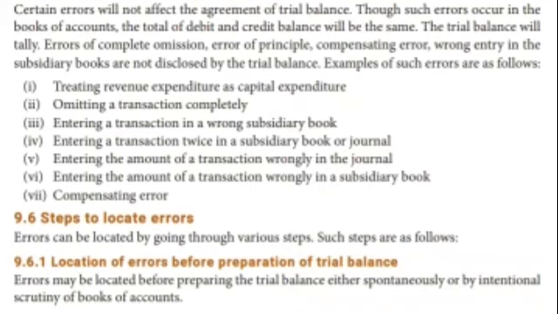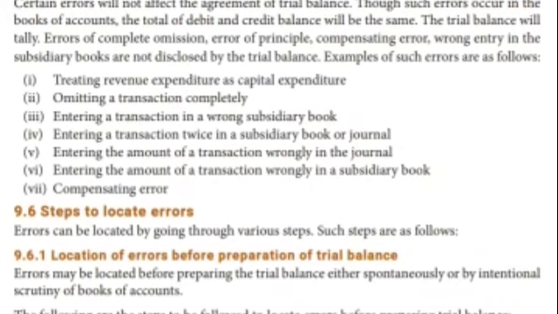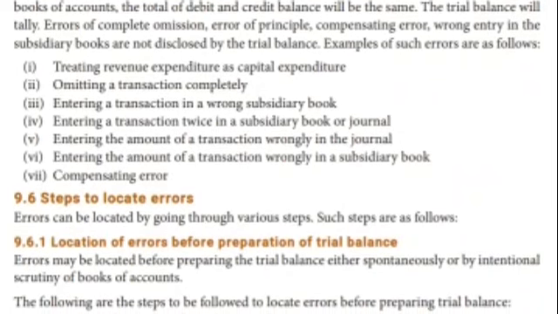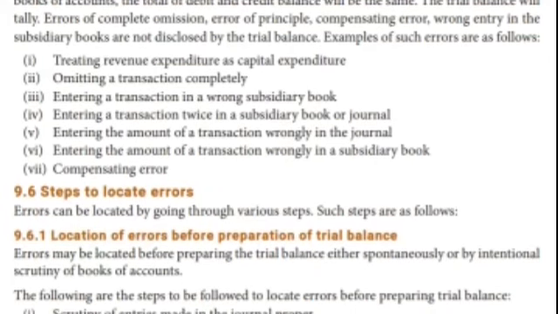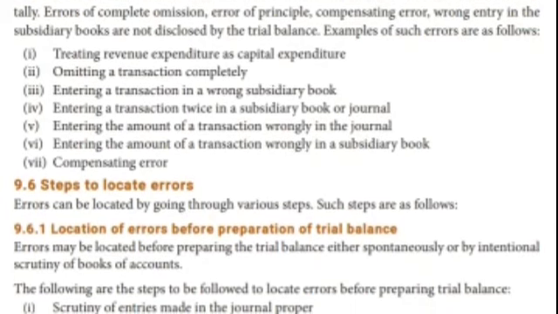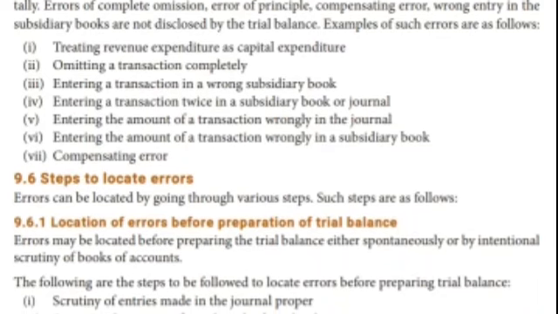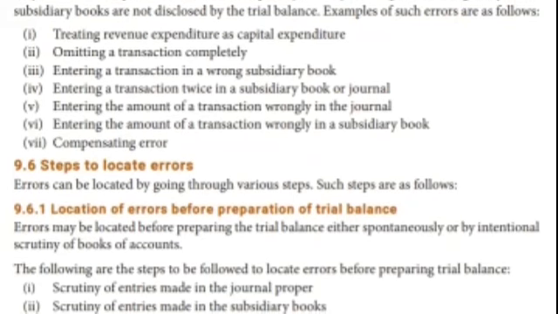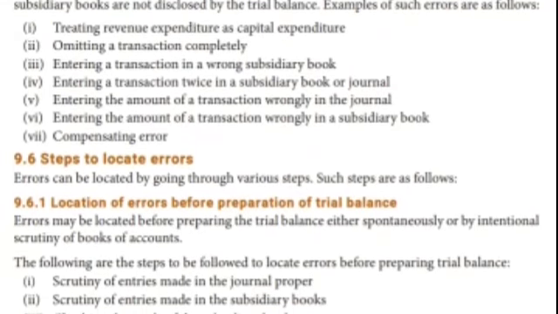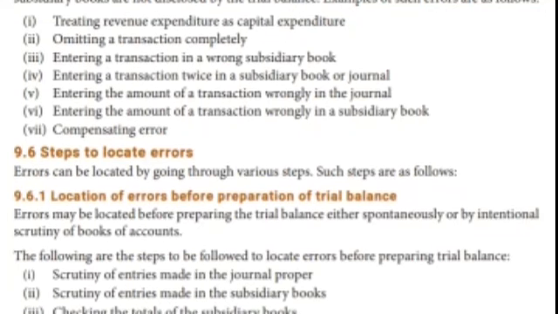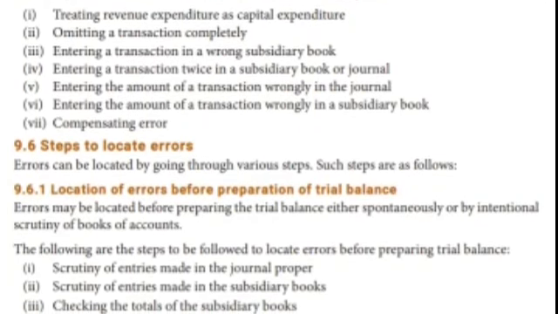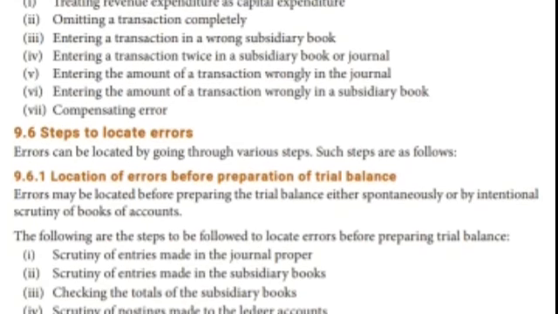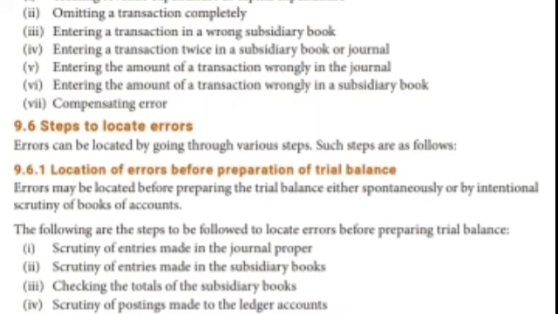Steps to locate the errors. Errors can be located by going through various steps. What are the steps? Let's see. Location of errors before preparing the trial balance. Errors may be located before preparing the trial balance, either spontaneously or by initial scrutiny of the books of accounts. Scrutiny means a close watch. The following are the steps followed to locate the errors before preparing the trial balance.